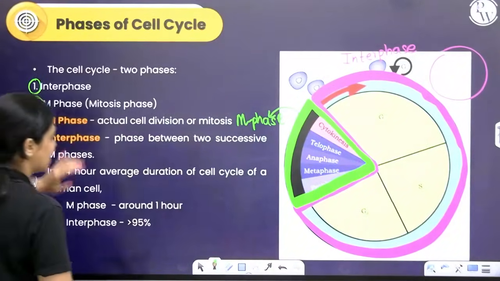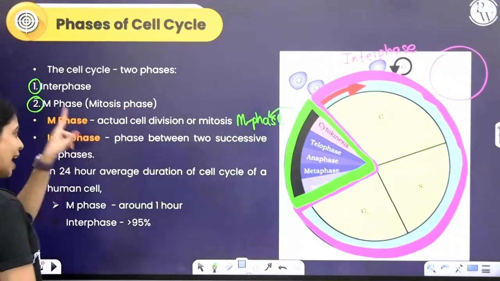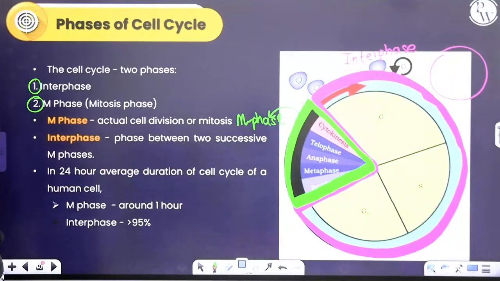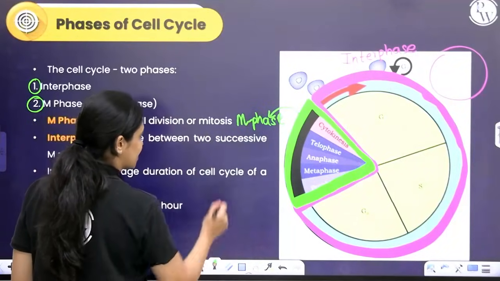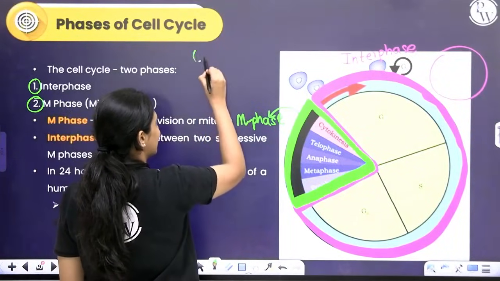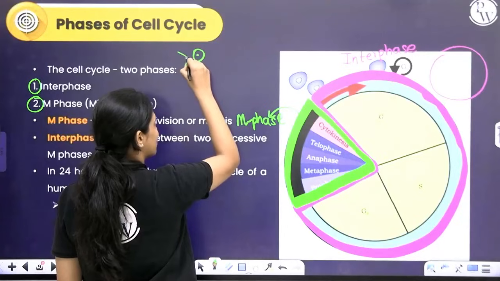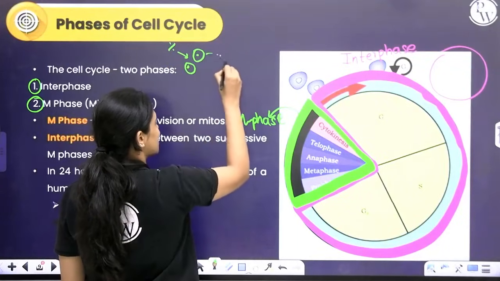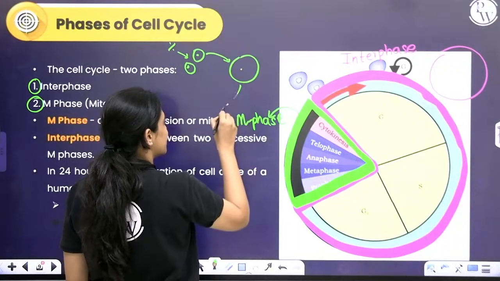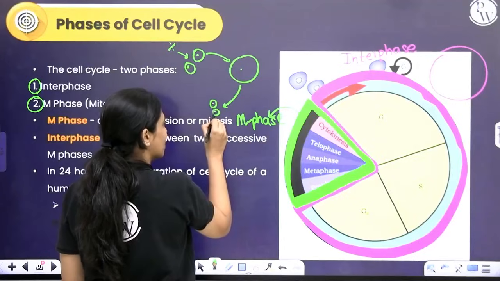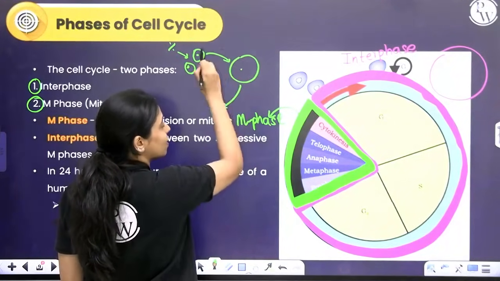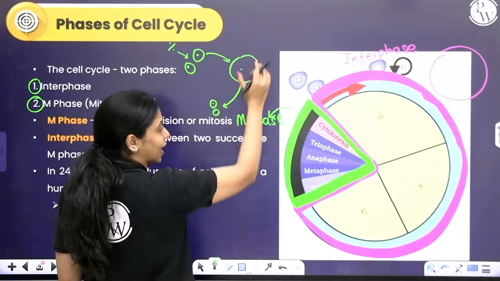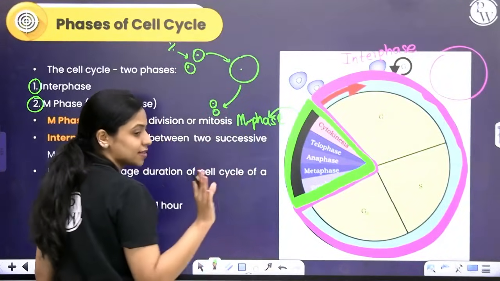Okay, so what is M phase? M phase is where the actual division or mitosis takes place. What is interphase? Inter means in between two successive M phases. So here one cell is just now formed after a cell division. Now this cell will grow, and then this cell will undergo cell division. So from one cell division to the next cell division, whatever is there in the life cycle of a cell, that is its interphase.